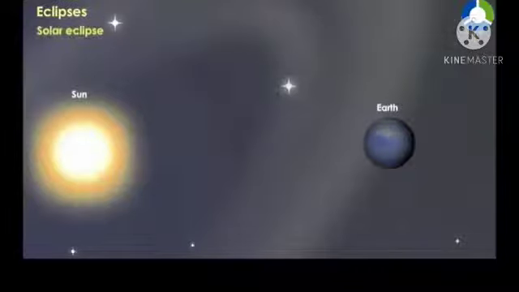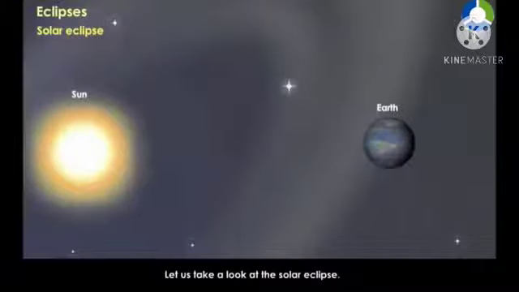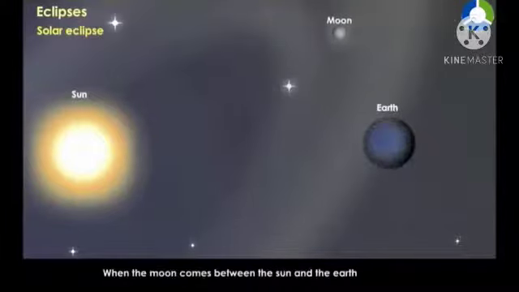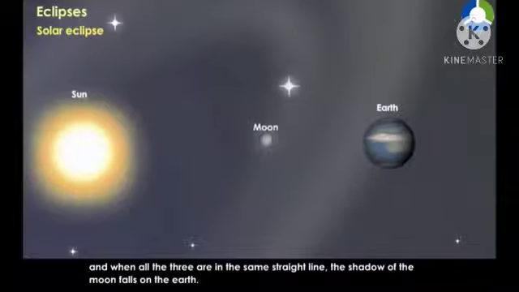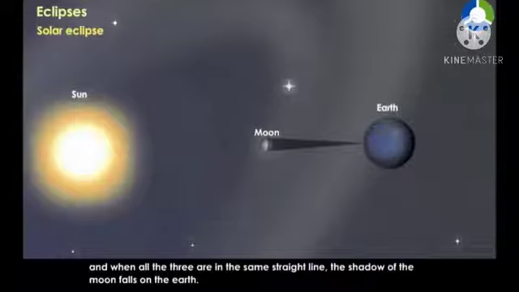Solar eclipse. Let us take a look at the solar eclipse. When the moon comes between the sun and the earth, and when all the three are in the same straight line, the shadow of the moon falls on the earth.